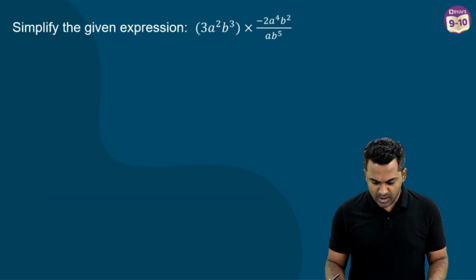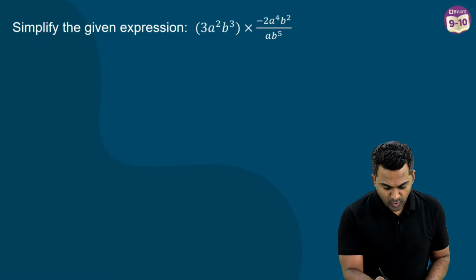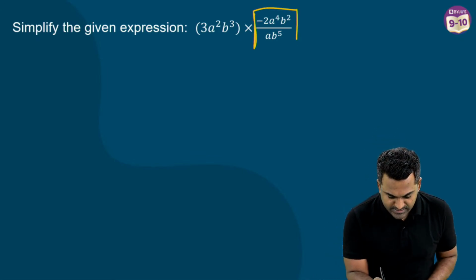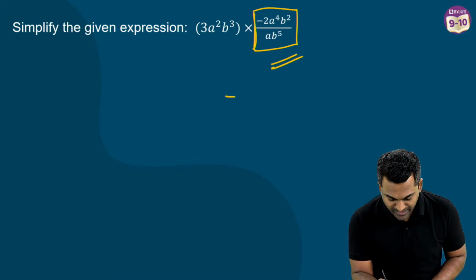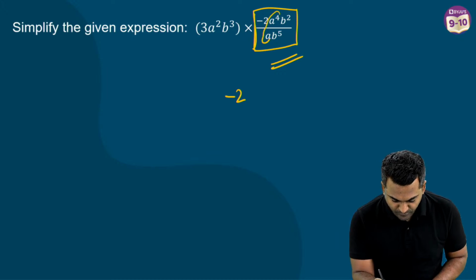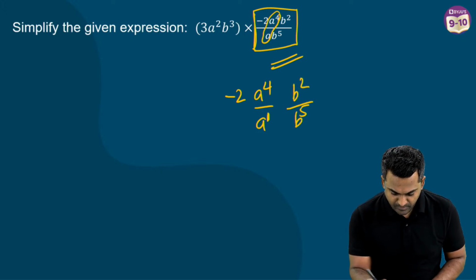Now let's go ahead and solve this question. Once we are done with this, we will move on. All right. So first thing that we're going to do is simplify this. Now, same bases will go together. So minus 2, I'll keep it out. A power 4 divided by a, A to the power 4 divided by a is nothing but a power 1. And b square divided by b to the power 5.